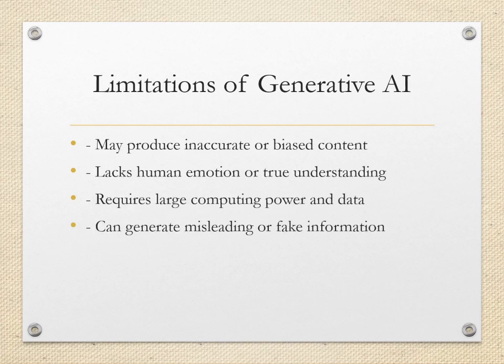Limitations of generative AI. Despite its benefits, generative AI has limitations. It can produce inaccurate or biased content. It lacks true understanding and human emotions. These AI models require large amounts of data and computing power. Also, there is a risk of generating misleading or fake information. So, while AI is powerful, it must be used responsibly.